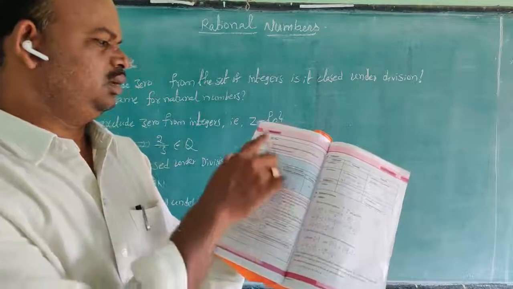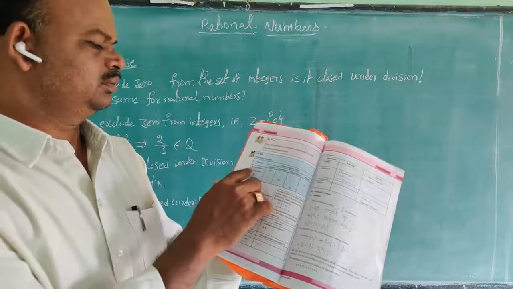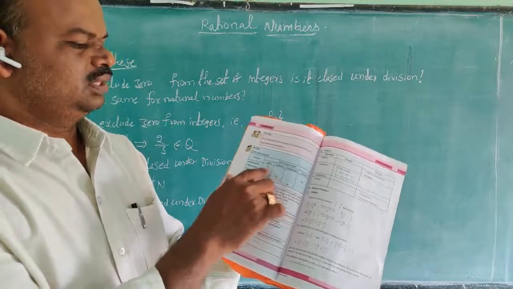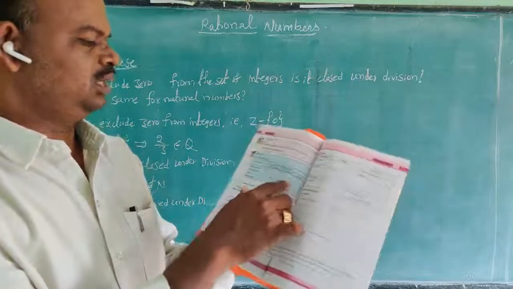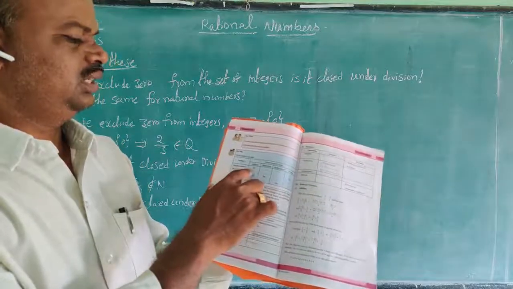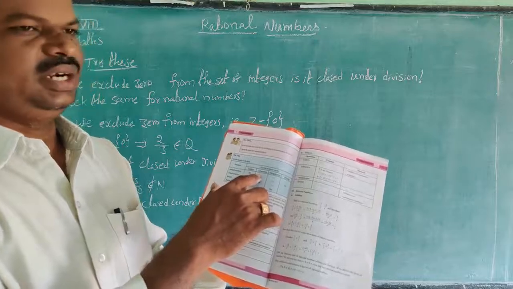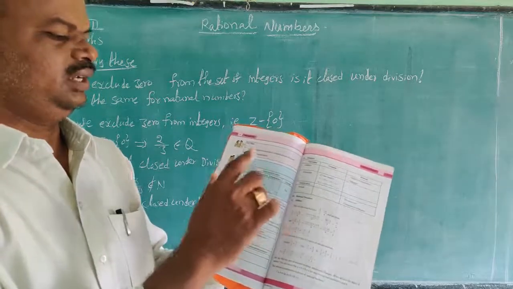Write in the table, page number 6 in the textbook. For natural numbers, some are yes and some are no. Natural numbers, addition, yes. Subtraction, is it closed or not? You will write the table.